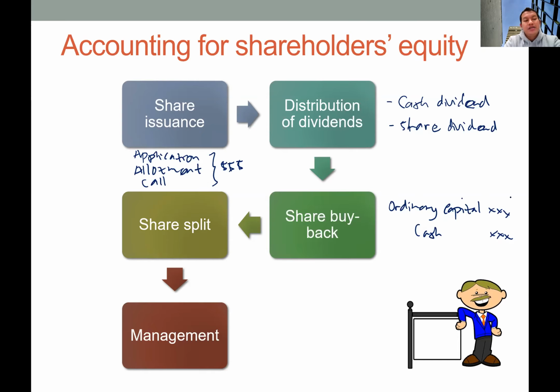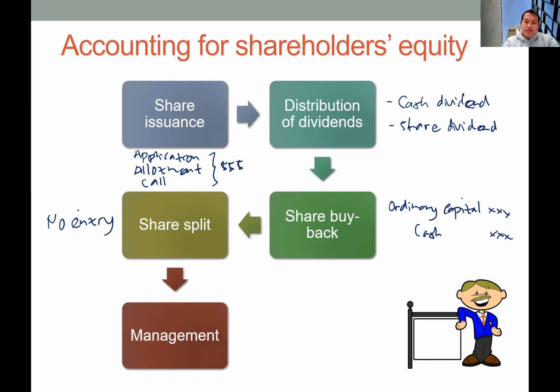Okay, and with the lower price, the liquidity of the share will be improved and the share becomes more attractive for investors. Because the shares become more attractive, in the long run we will see an increase in price. So the immediate effect of the share split will be a decrease in price because of this increase in supply, but in the long run, the effect will be an increase in price. Okay, so how do we record this transaction in the journal entry? Luckily, we don't have to record anything because this share split doesn't affect the balance of ordinary capital in the balance sheet.